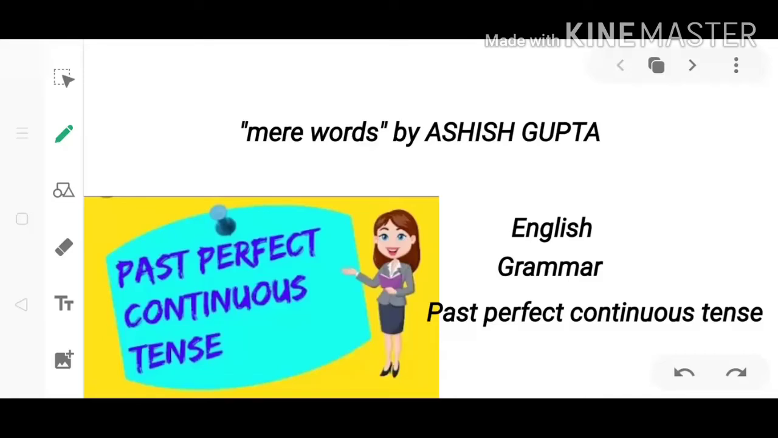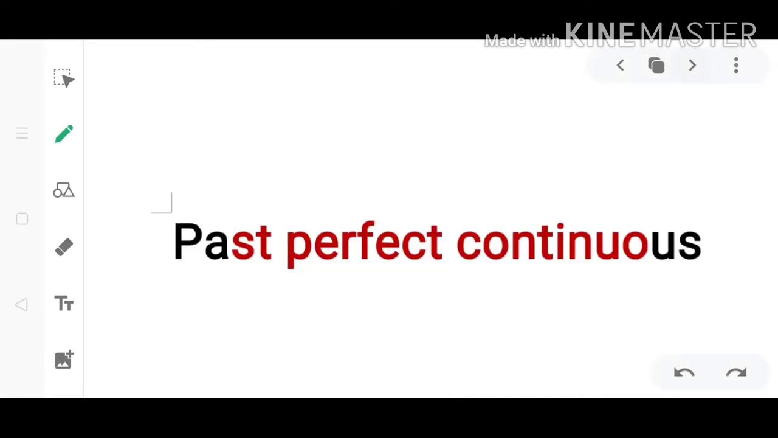Today's topic is Past Perfect Continuous Tense, in which we will study when we have to use Past Perfect Continuous Tense, its structures in all three forms, and a few examples to understand this in a better way.